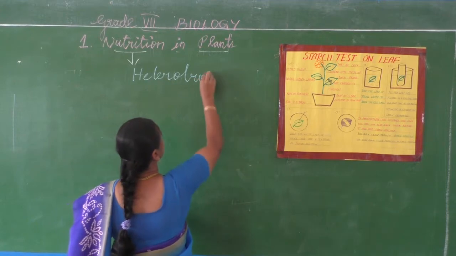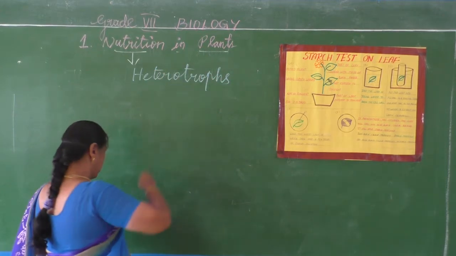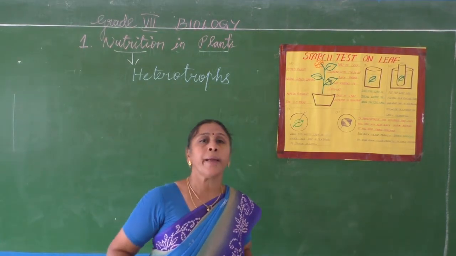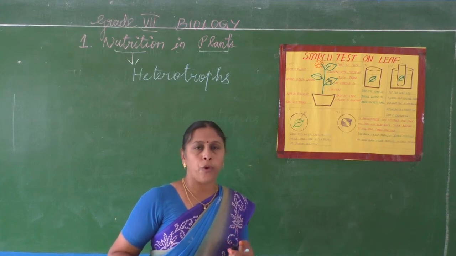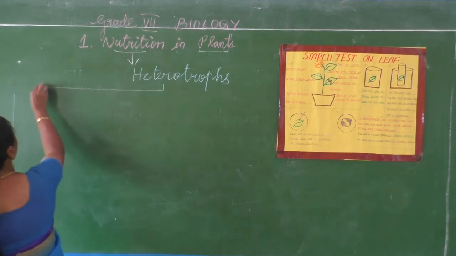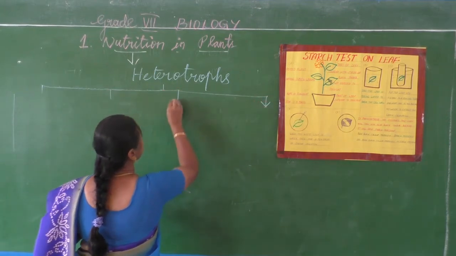Heterotrophs means what? Depending on others, because they are not able to prepare their own food. Understand? Now this heterotrophic mode of nutrition is of 4 types.